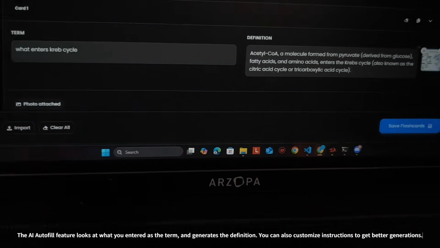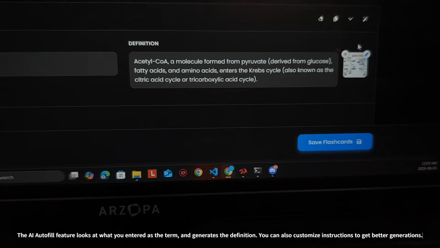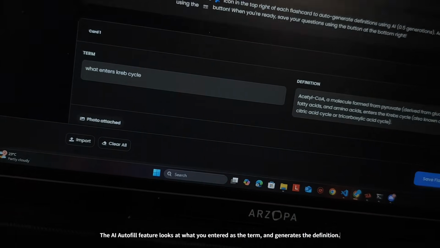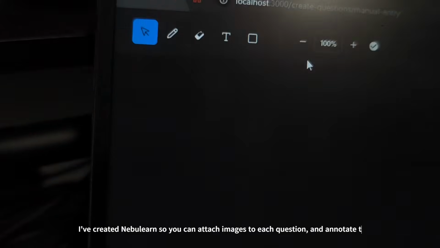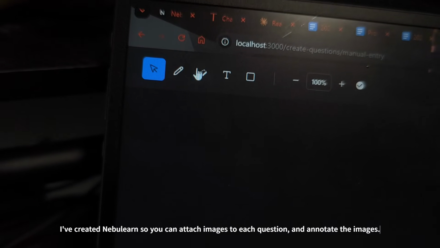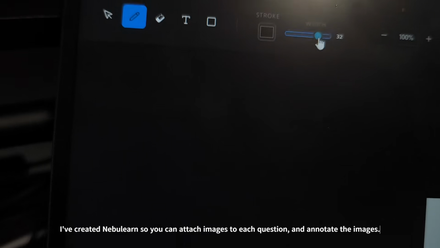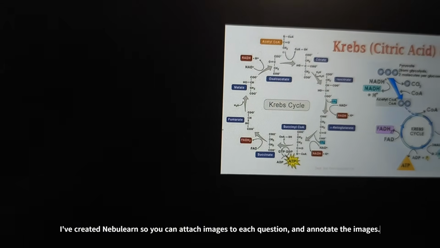Now obviously this image saves with the flashcard, but let's say that you want to edit it. I've also made this editing interface where you can edit the questions as much as you want. I'll be working on improving this, but right now you can use this sort of pen tool and just blot things out.